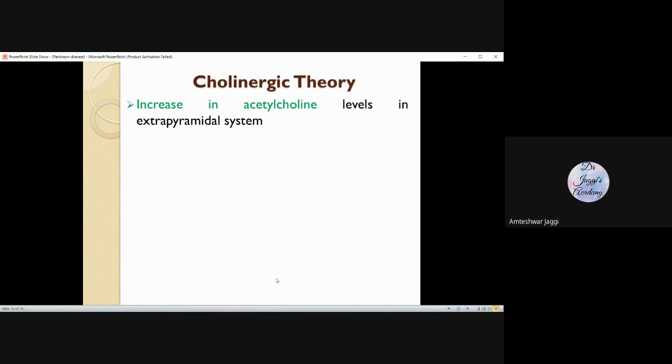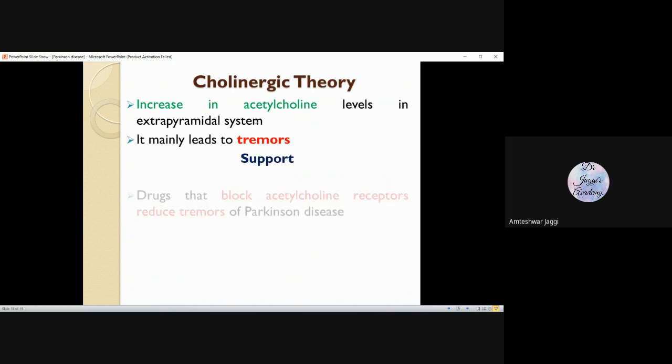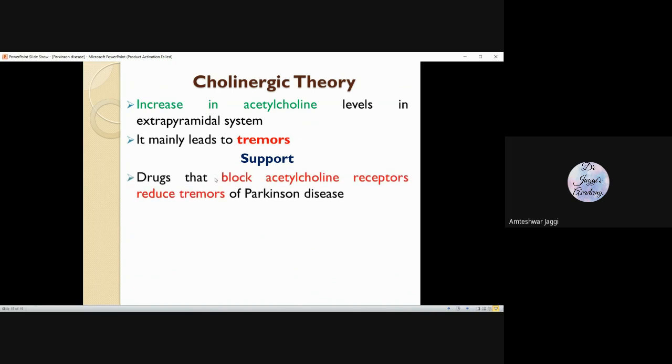Cholinergic theory: it says that there is an increase in acetylcholine. Particularly, it is responsible for the development of tremors. What is the support? The drugs that block acetylcholine can reduce the tremor, because there's an excess of acetylcholine. Block acetylcholine and you can overcome tremors. So these are anticholinergic drugs. They block acetylcholine receptors, like benztropine. It can be a useful drug for controlling Parkinson disease.